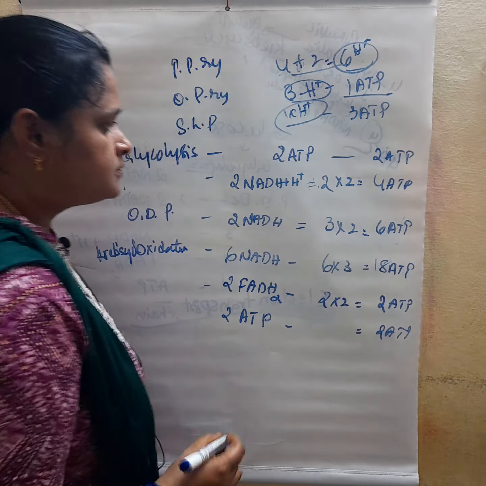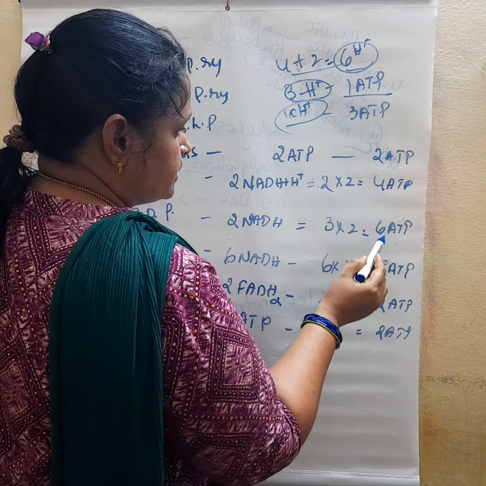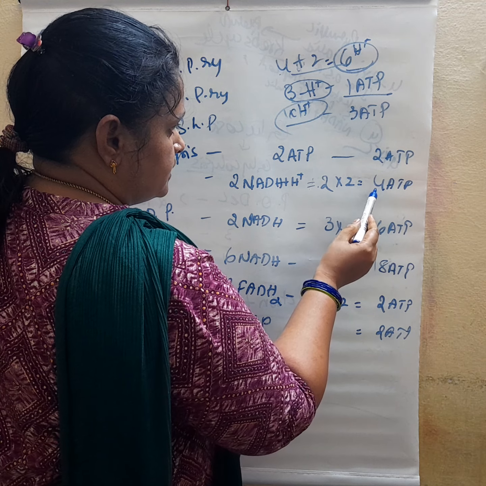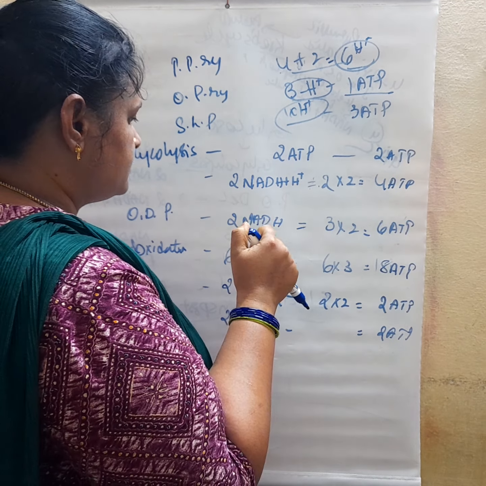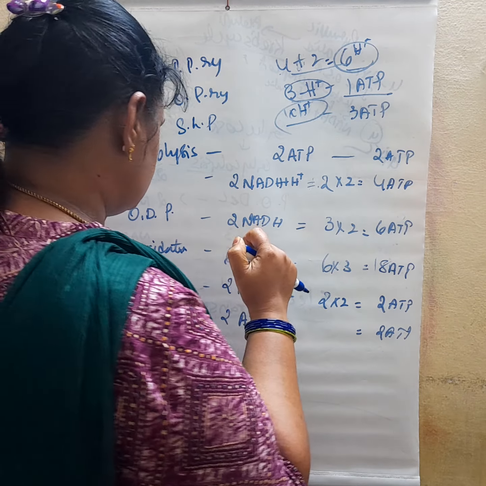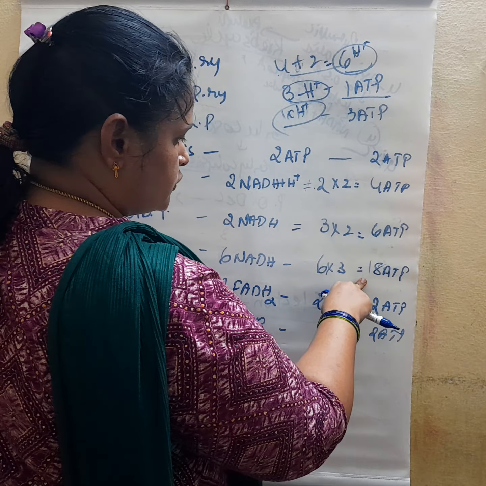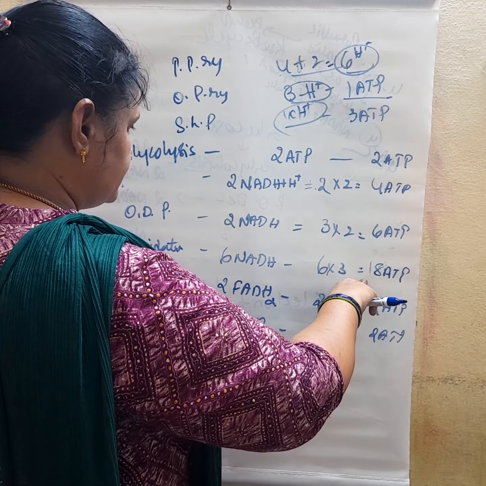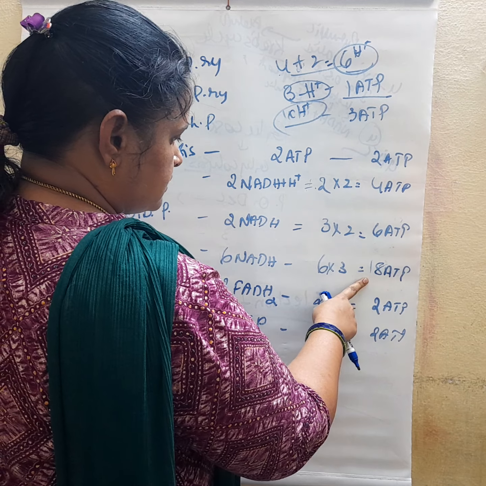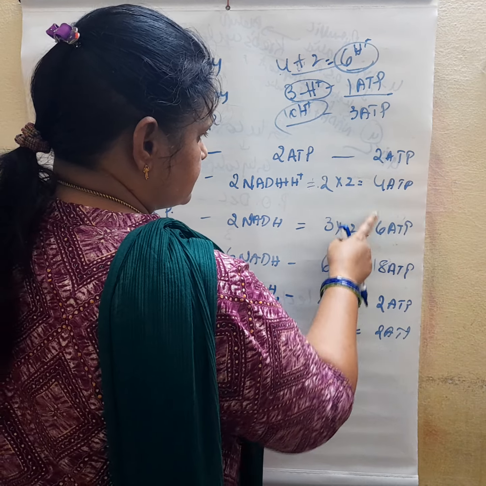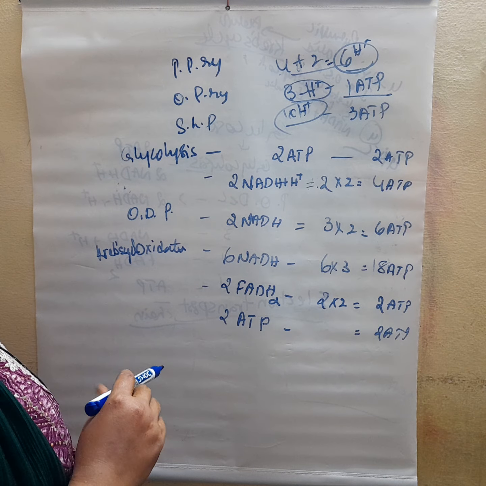What is the net gain? 20, 22, 28, 30, 34, actually 36 I have to get. Where did I leave off? 2, 4, 4 plus 18, 4, 6, 12, 30, 32, 34 came. Where did I leave out another 2 ATP?